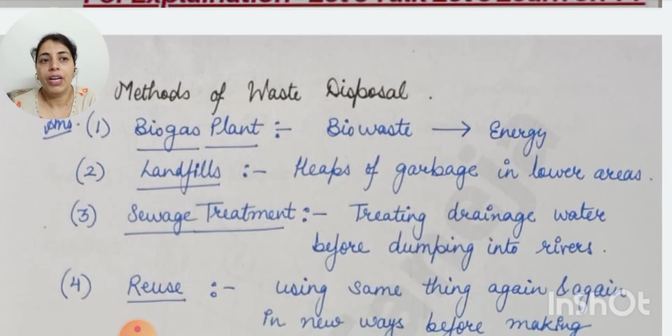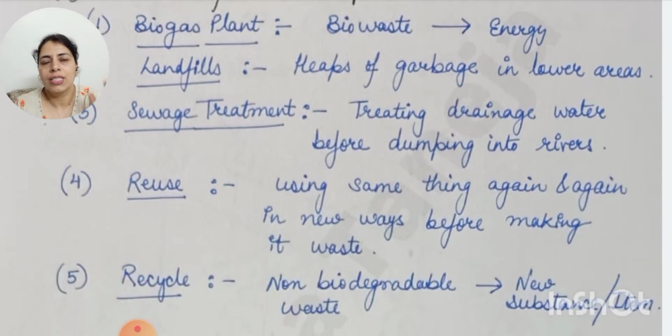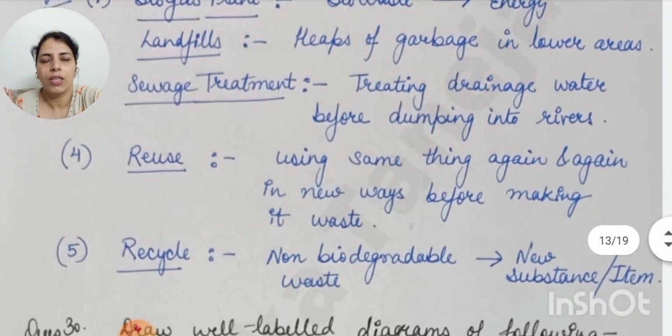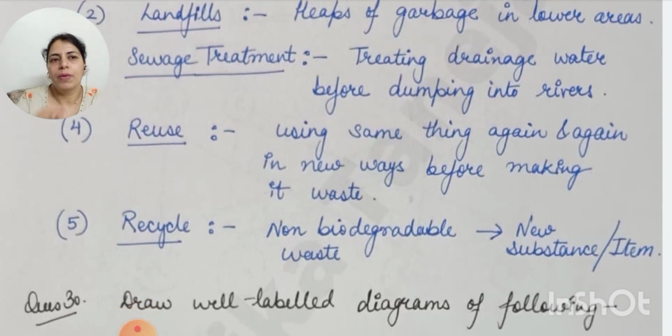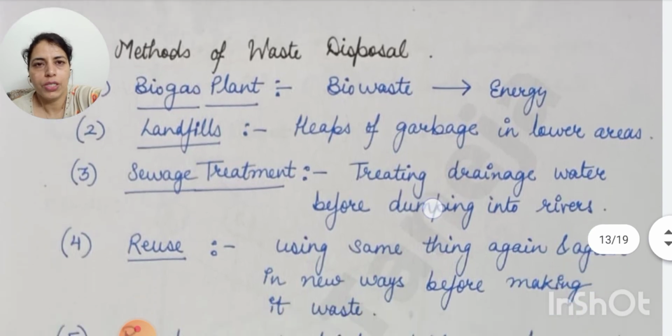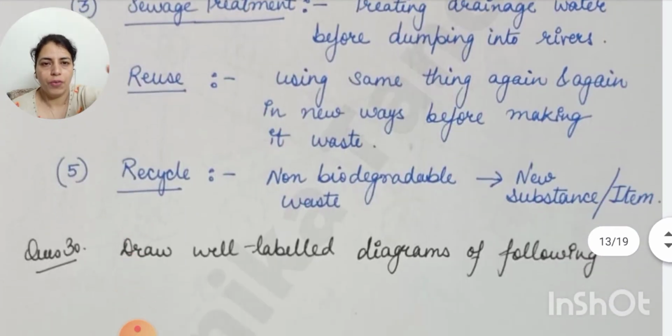Sewage treatment, treating the drainage water before dumping into rivers. It is not dumped as it is. Reuse, using the same thing again and again in new ways before making it waste. Using it repeatedly before throwing it away. We Indians are very expert in reusing. Recycle, non-biodegradable waste is sent for recycling for the preparation of new substances or new items. Fine. So these were the theory questions which we discussed till question number 29 and various parts.